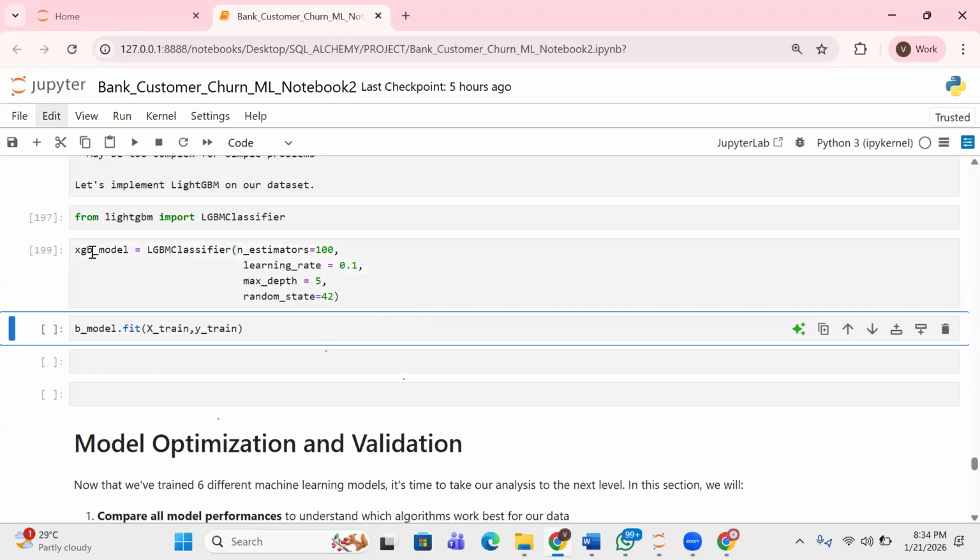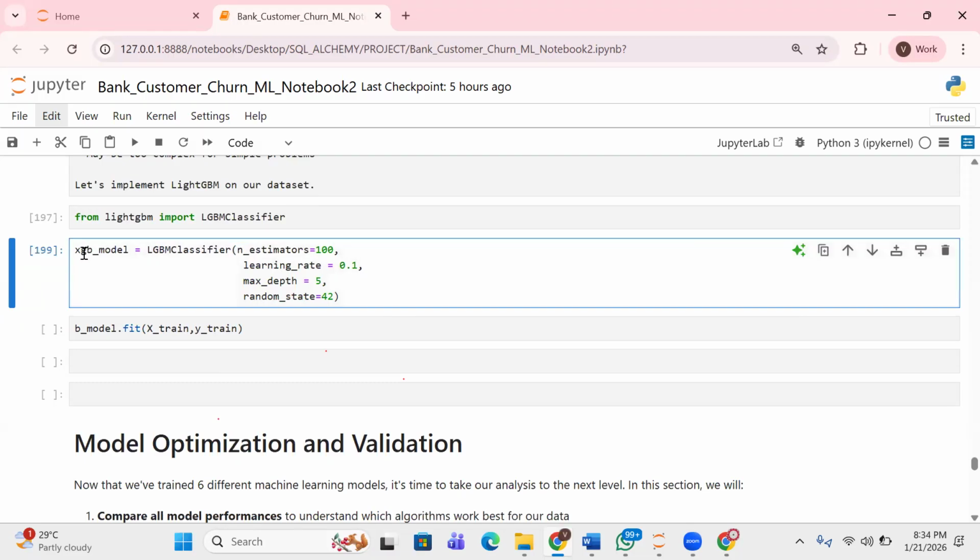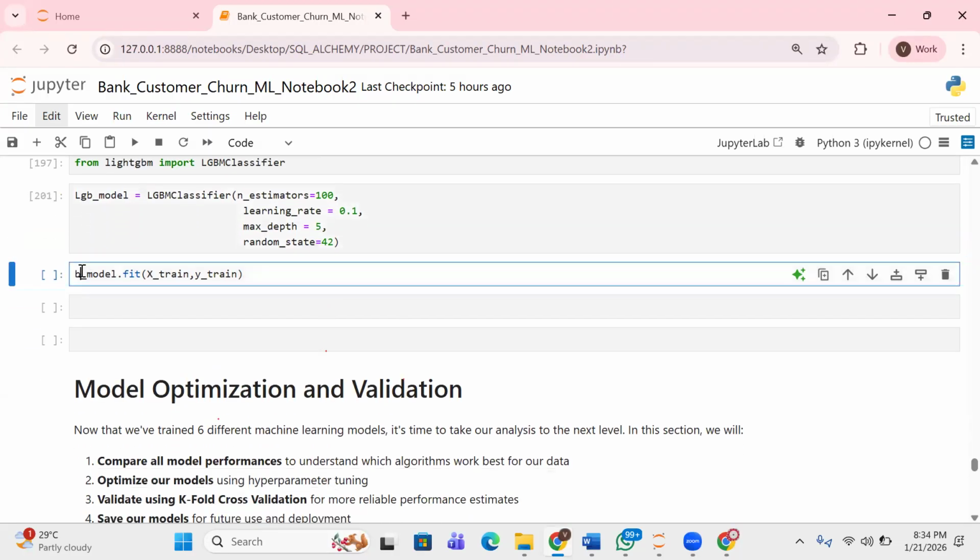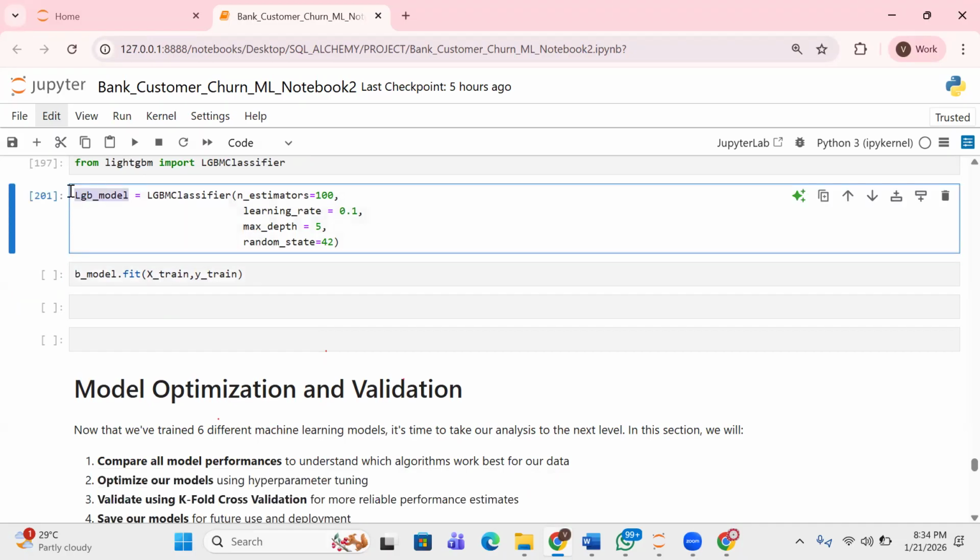This is supposed to be the LGB model. I just want to be sure, so yes, the LGB model.